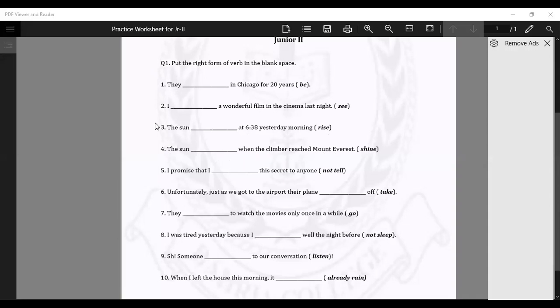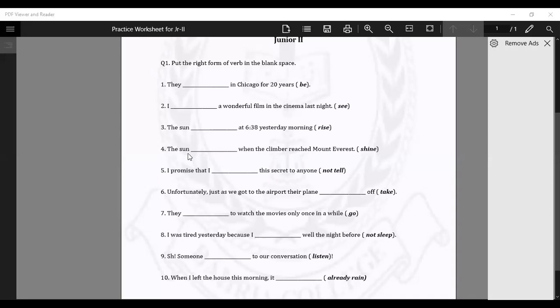Look at the sentence again. The sun shone at 6:38. Sorry, where is the sentence? The sun shone when the climber reached Mount Everest. Both clauses are in the same sentence, in the past tense, for all the past tense, is it right? Both clauses will be in the past tense. It is right. No, sir.